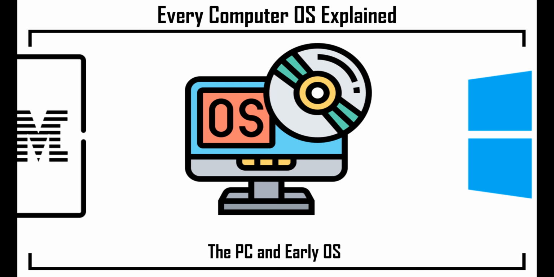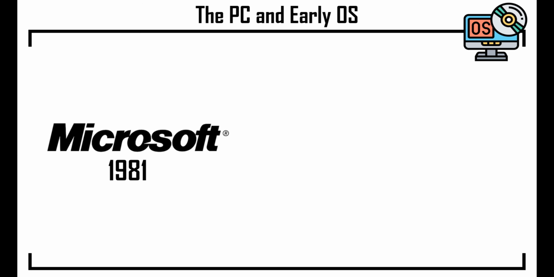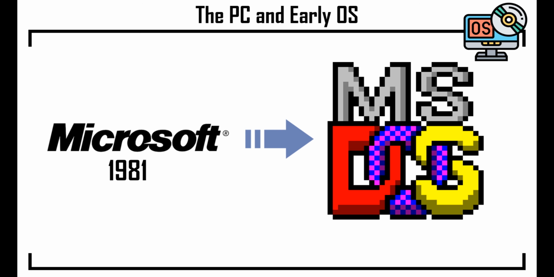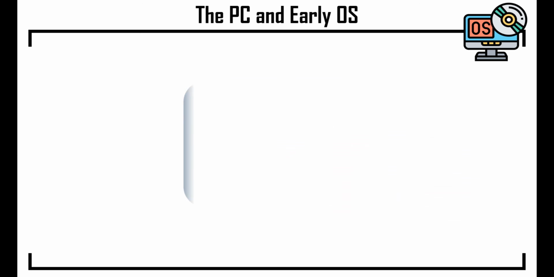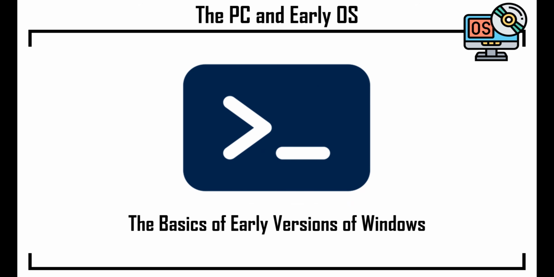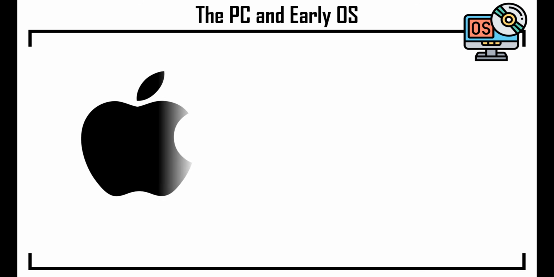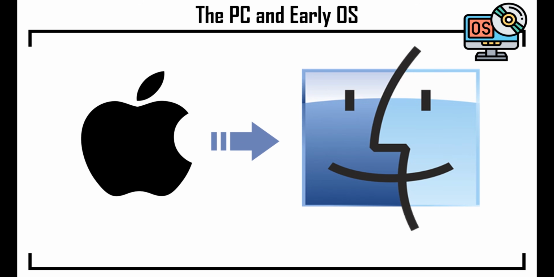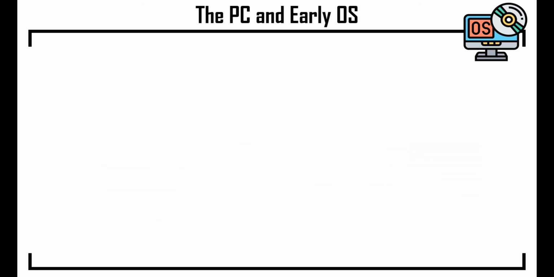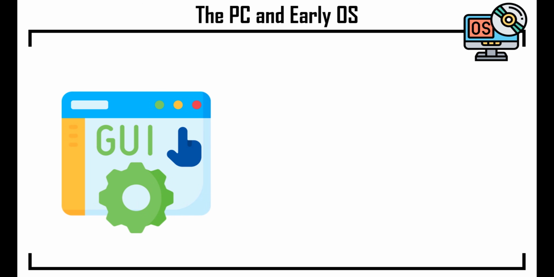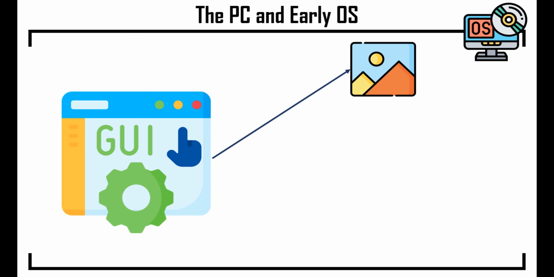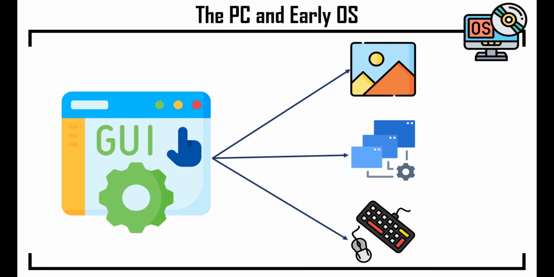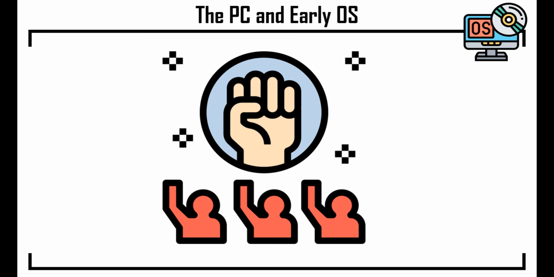The PC and early OS. On the consumer side, 1981 saw the release of Microsoft's MS-DOS, a command-line system that laid the groundwork for early Windows. Not long after, Apple created the revolutionary Macintosh in 1984, which widely introduced the public to the graphical user interface, complete with icons, windows, and the mouse. This was a truly revolutionary moment.